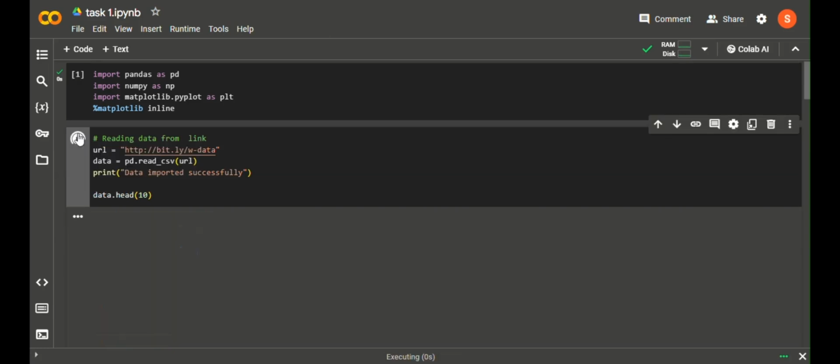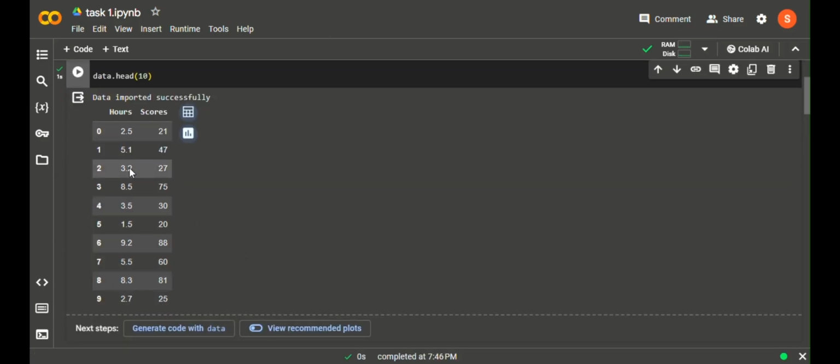I'm running it, and we see the hours and the corresponding scores of the students, all the first 10 rows.